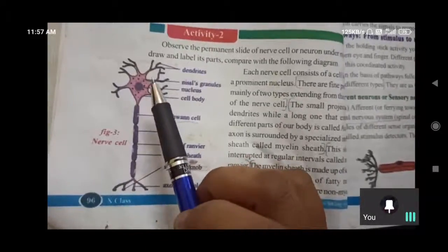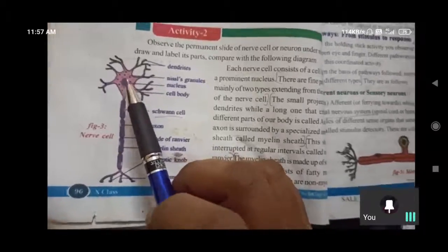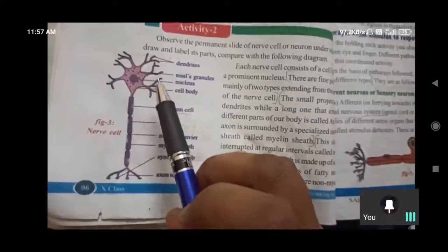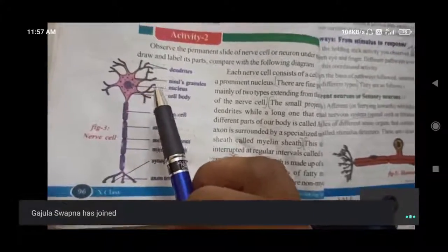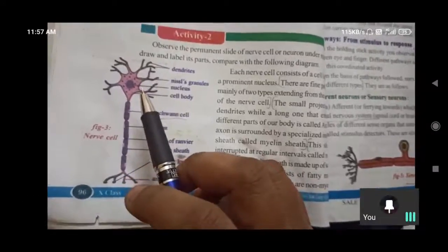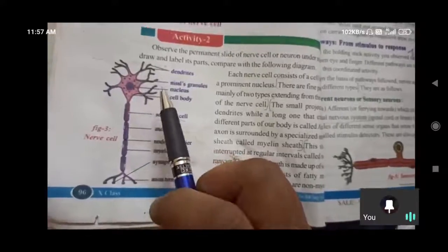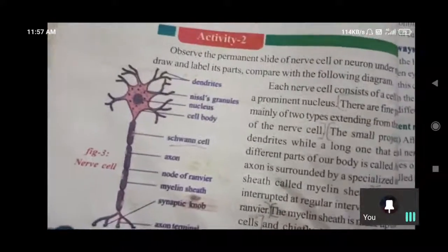These all come under rough endoplasmic reticulum. Protein synthesis is carried out by ribosomes, which means Nissl granules contain ribosomes useful for protein synthesis.